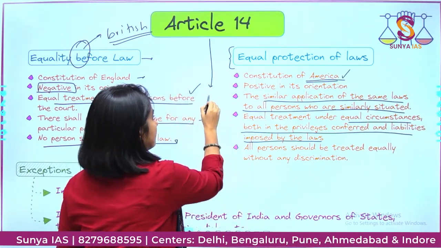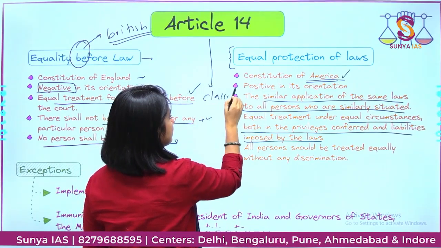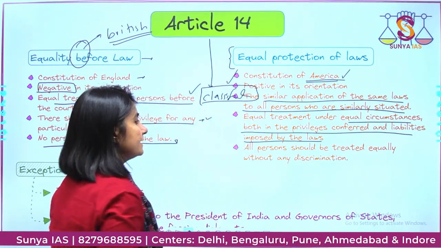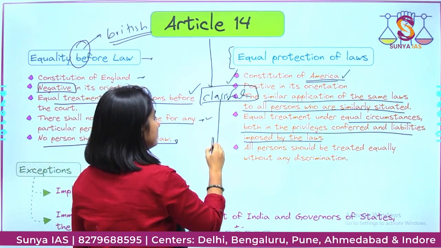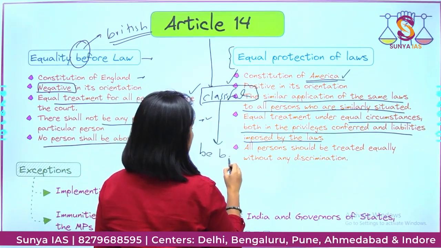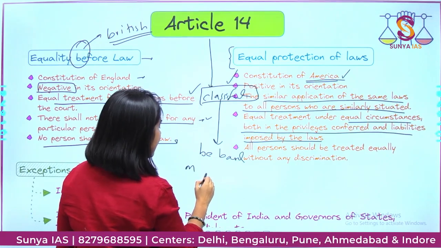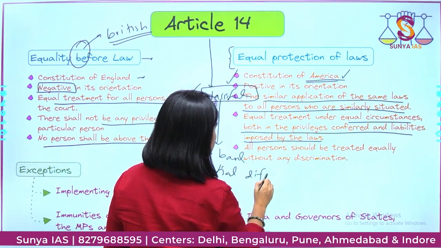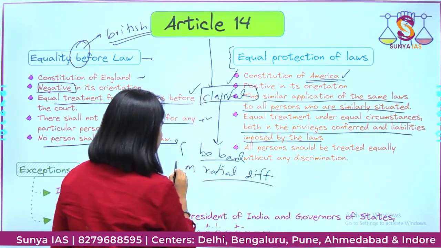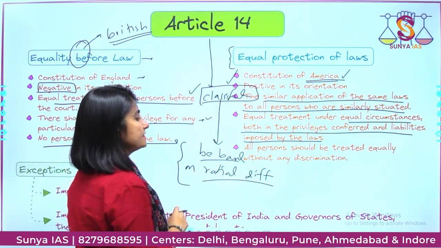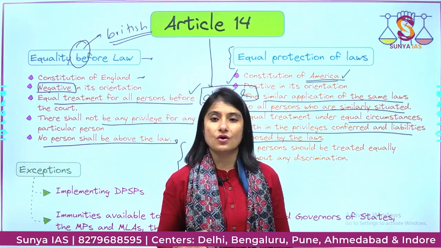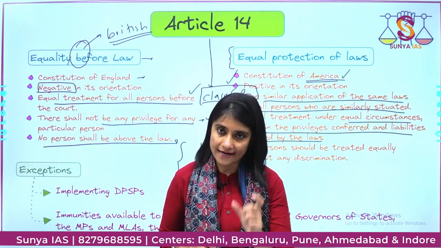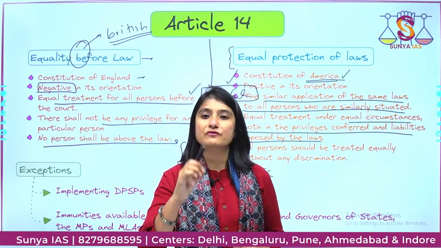It says that the classification should be based on rational differentiation. What does it say? The classification should be based on rational differentiation. The word used in your standard reference book is intelligible differentia.